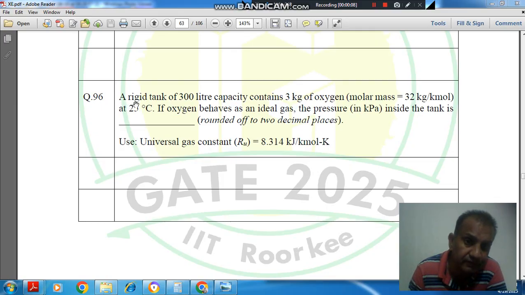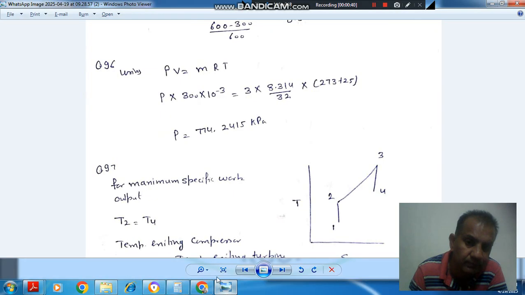Question number 96: a rigid tank of 300 liter capacity contains 3 kilogram of oxygen, molar mass 32 kilogram per kilomole, at 25 degrees Celsius. If oxygen behaves as an ideal gas, the pressure in kPa inside the tank is dash, rounded up to 2 decimal places. Use universal gas constant Ru is equal to 8.314 kilojoule per kilomole per degree Kelvin.